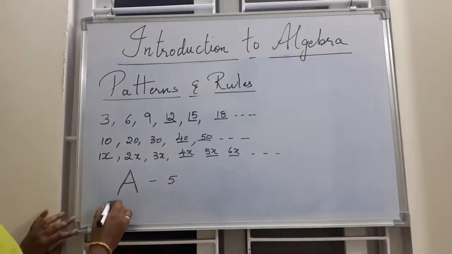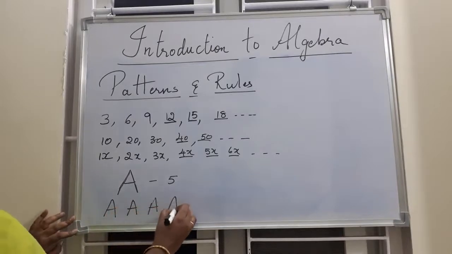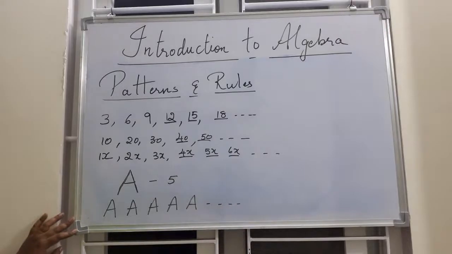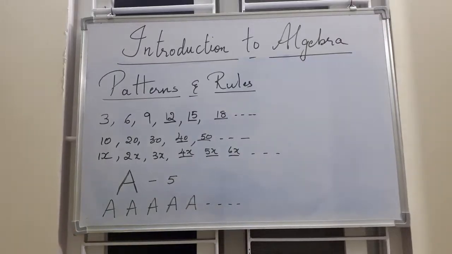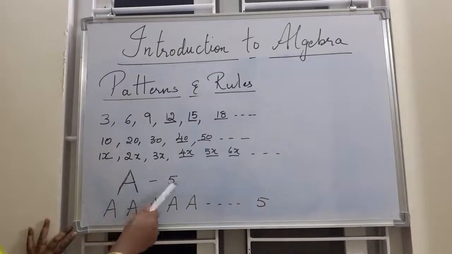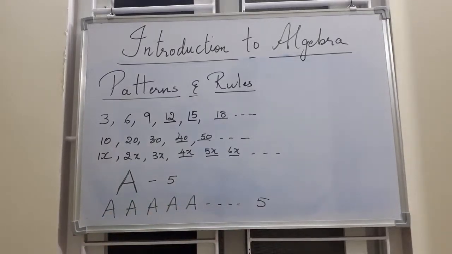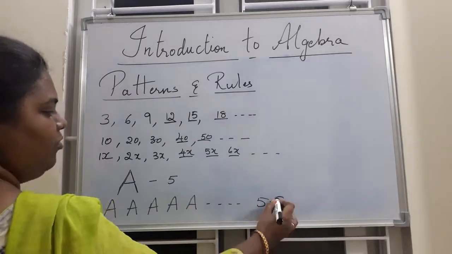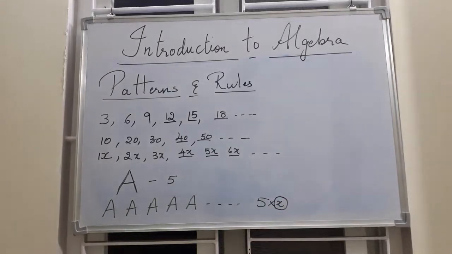Now I am not telling you how many A's I am drawing or how many A's I want. So I need some A's, but I want to know how many matchsticks I need. Means I want to know what is the rule for that. So to know this, for 1 A, how many matchsticks do you need? 5. Okay. Now you don't know how many A's there are. So what you should do is 5 into x. Why are we writing x here? Because we don't know how many A's there are. For example, if there are 10 A's, 5 tens are 50 matchsticks you can tell. If there are 100 A's, 5 into 100, 500 you can tell.